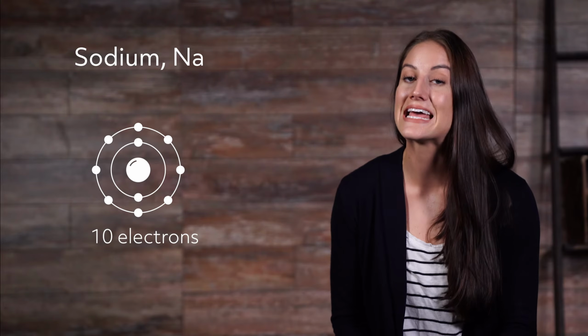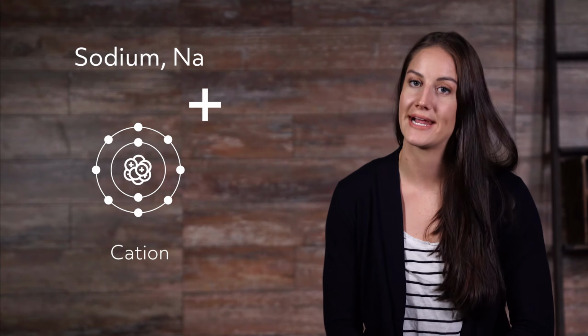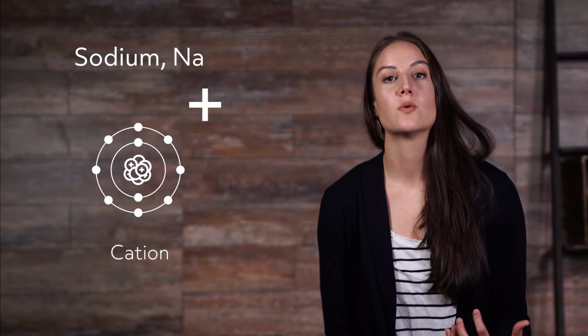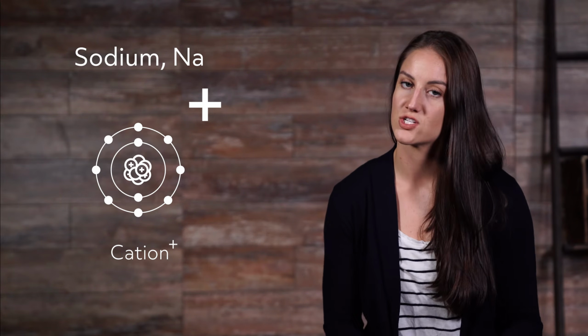Sodium, Na, is a very vulnerable element. It only has one valence electron. So for sodium, if it got rid of that electron, then it would be full in its now outer shell. But it would also be positively charged with 10 electrons and 11 protons. So in getting rid of an electron, sodium becomes unbalanced and positively charged, and is therefore a cation. Cations are noted with a plus sign superscript. This represents that it is positively charged.